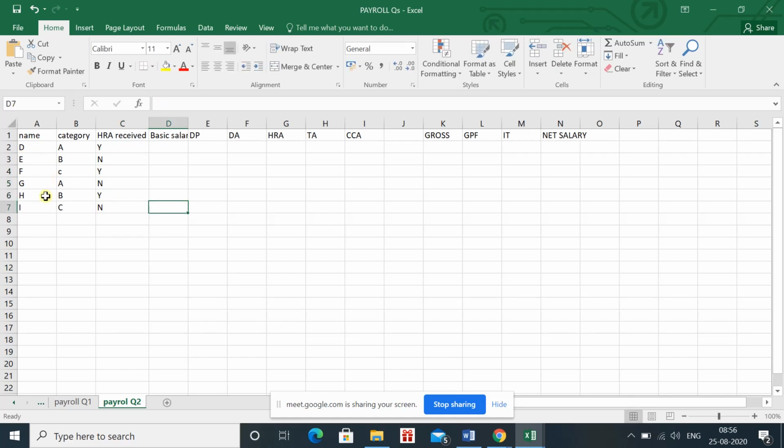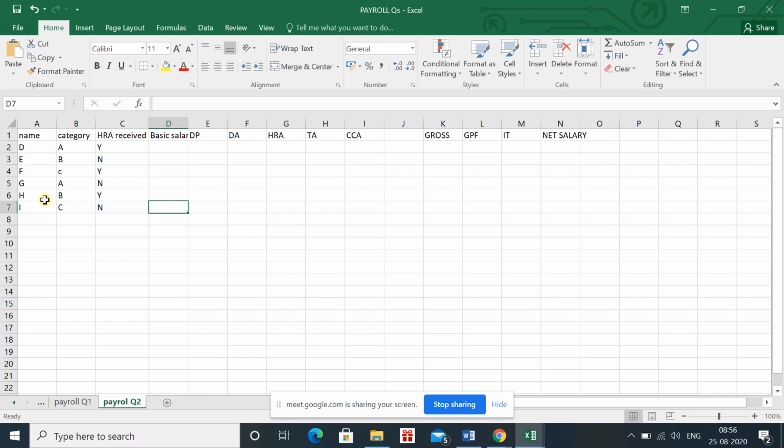So you can see that I have just entered the basic value, the name of the employees, category. We are assuming that there are different categories of the employees, A, B, C. And then we have added one more condition: if he or she is receiving the HRA. For yes, I have written Y. For no, I have written N. So yes, no, I'm assuming.